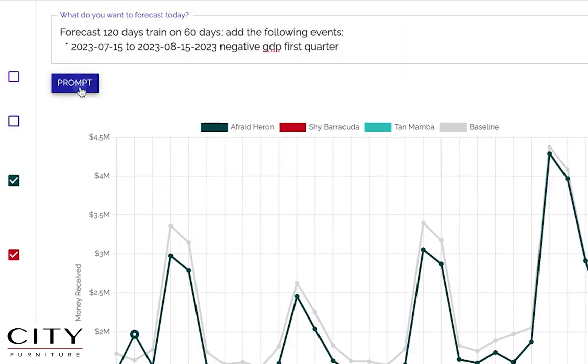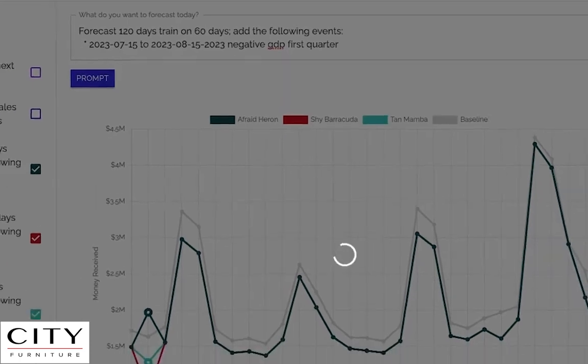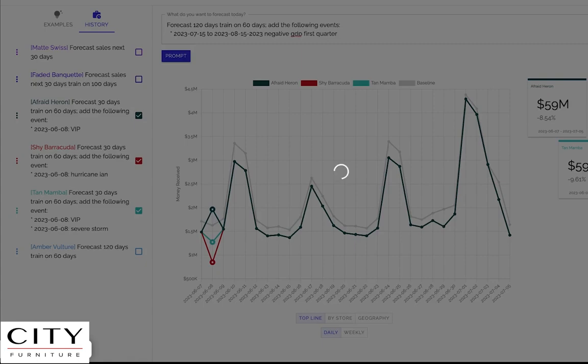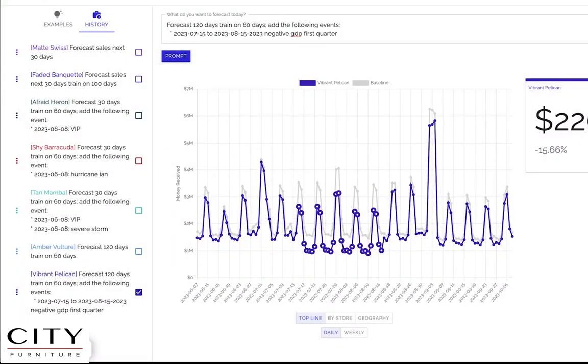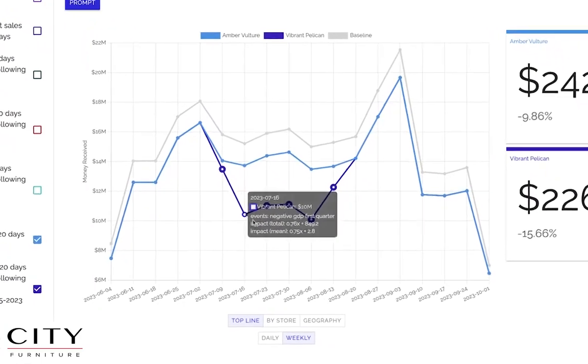Immediately after this model has been created, it can be applied to a new scenario with the prompt, forecast 120 days train on 60 days, add the following event, negative GDP first quarter between July 15th and August 15th. Navigating to the weekly view, the planner can see that the negative GDP model dropped the forecast as expected.